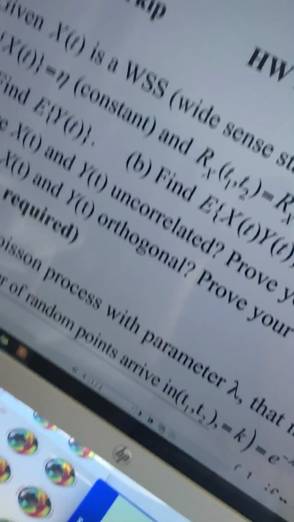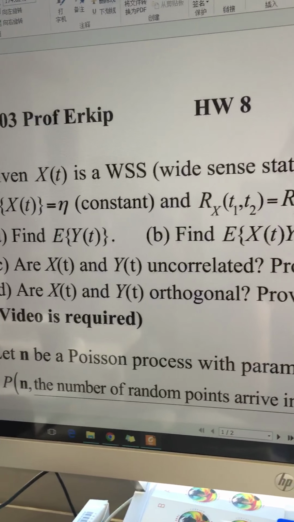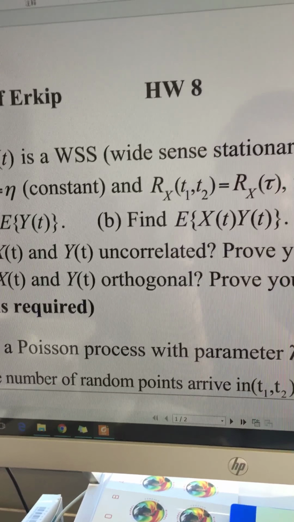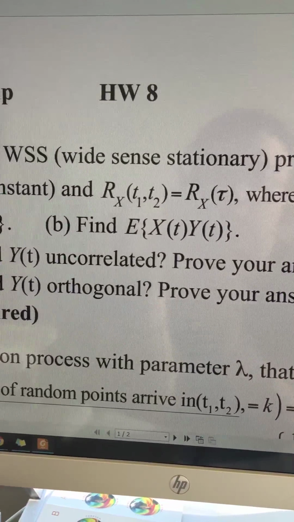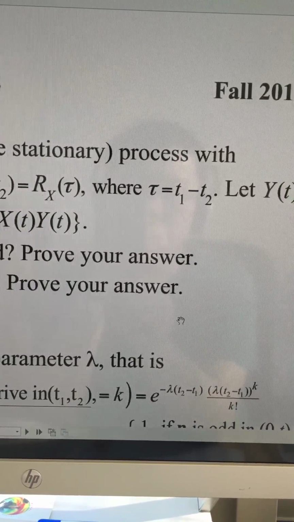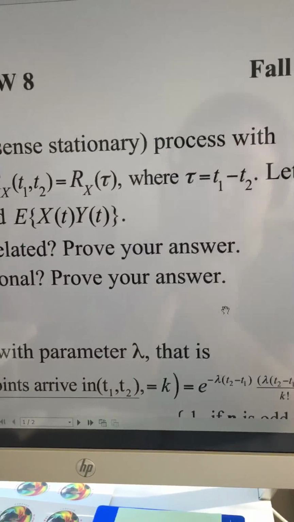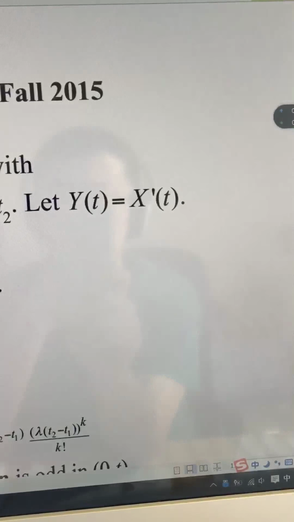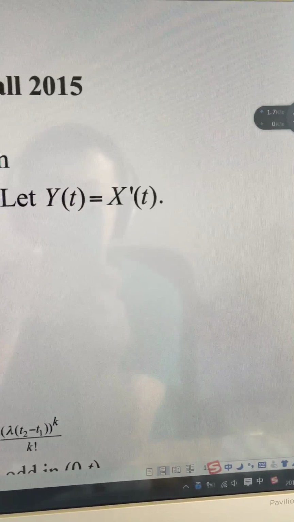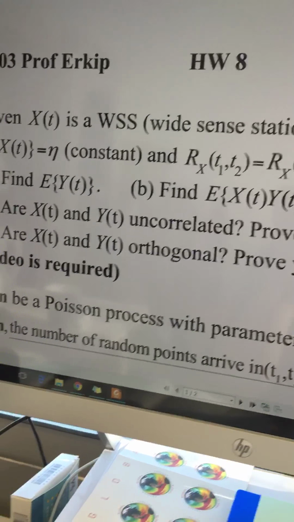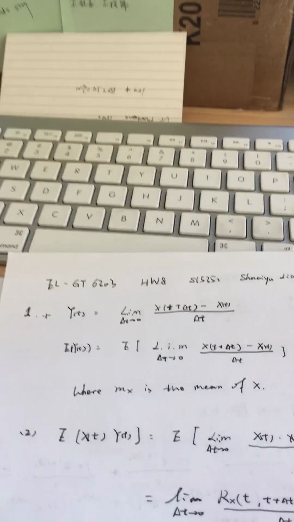The first question gives X(t), a wide-sense stationary process with expectation of X(t) equal to eta, a constant, and the autocorrelation of t1 and t2 is only a matter of the difference in time. Let Y be the derivative of X, denoted as X prime. First things first, find the expectation of Y. That is to find the expectation of the derivative of X.